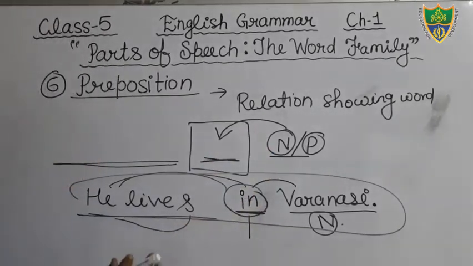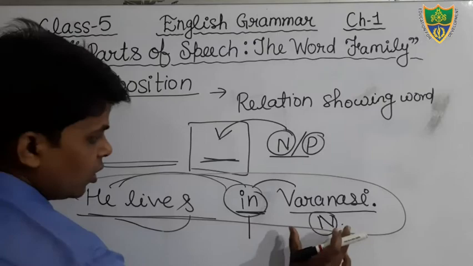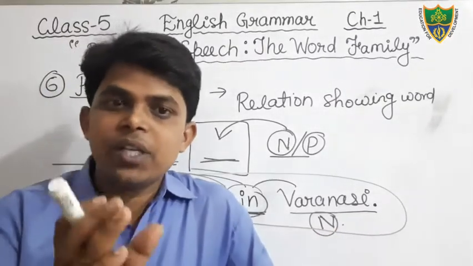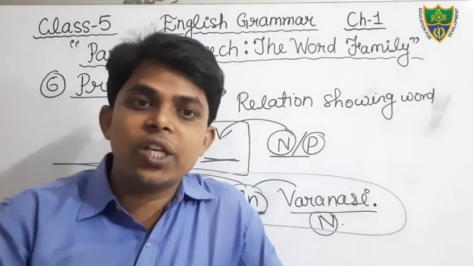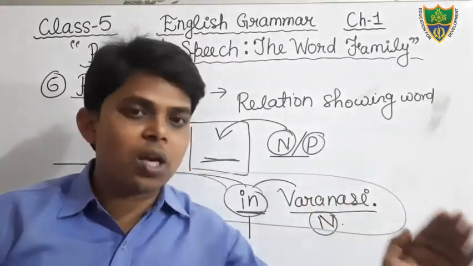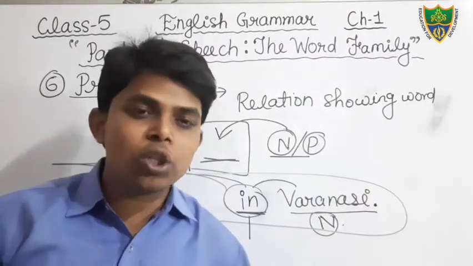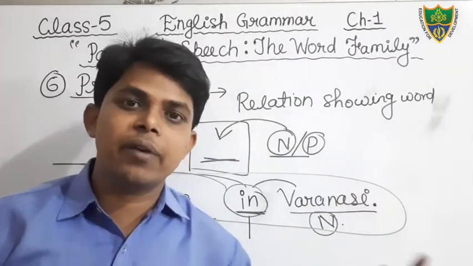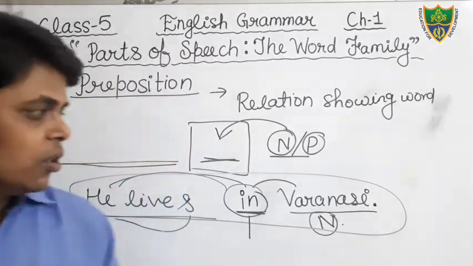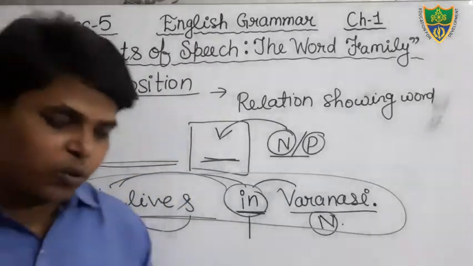Once again I am going to tell you the definition. The definition of preposition is that a preposition is a relation showing word. It is used just before the noun or pronoun to show the relation with the other words given in the sentence. So this is all about the preposition.